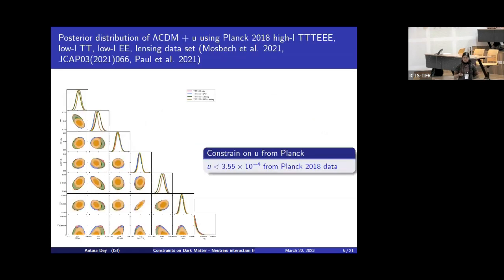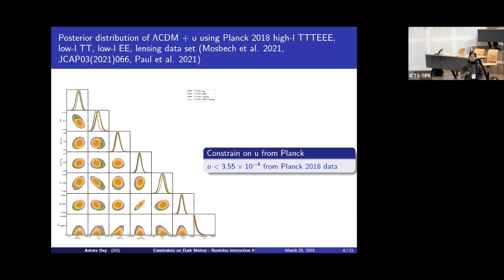Now I am showing the posterior distribution for the ΛCDM plus U model using the Planck 2018 data. This posterior has been taken from this particular paper, where it is shown that the 1 sigma upper limit on U is of the order of 10 to the power minus 4. Though this paper has taken a small neutrino mass of the order of 0.06 eV, we have checked that if you set the neutrino mass to 0, that is for the dark matter-massless neutrino interaction case, the 1 sigma upper limit is still of the order of 10 to the power minus 4. So from Planck, it is clear that U equal to 0, that is the non-interacting case, is still valid.